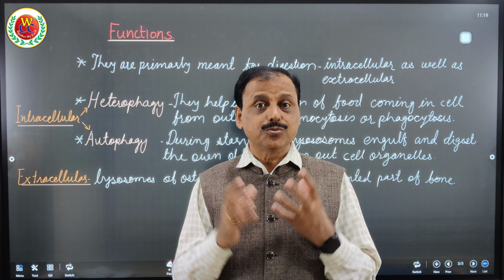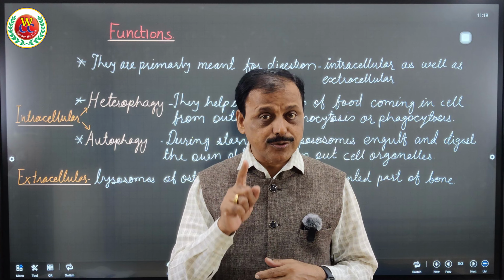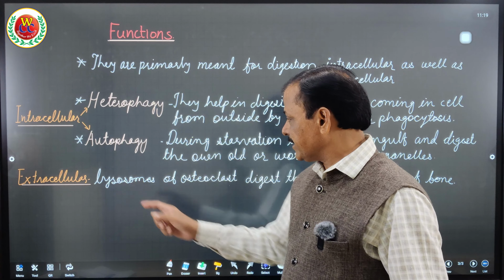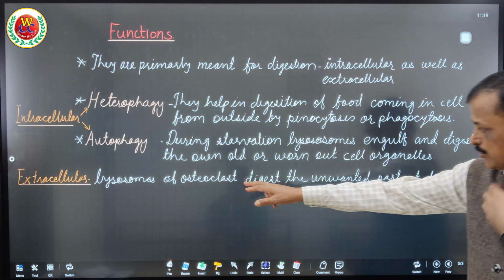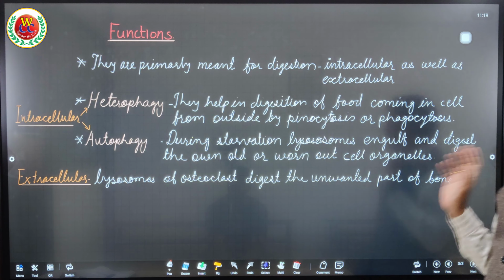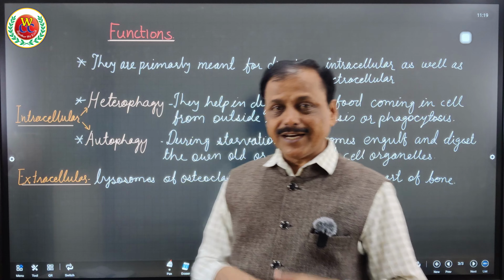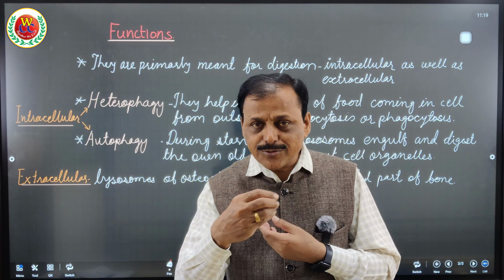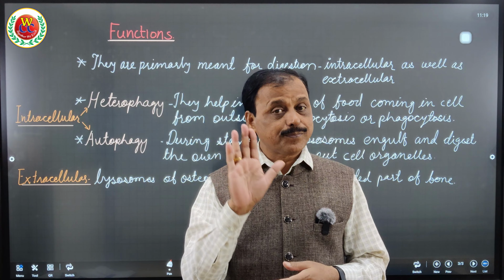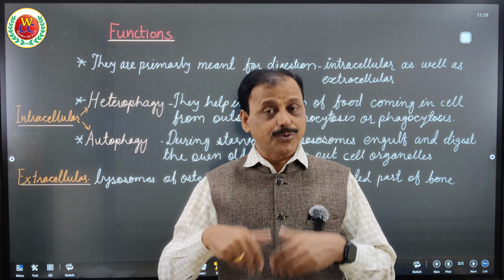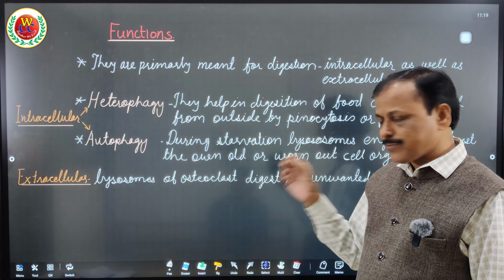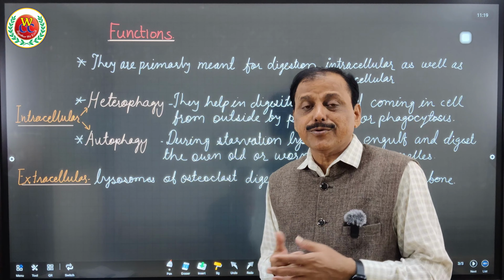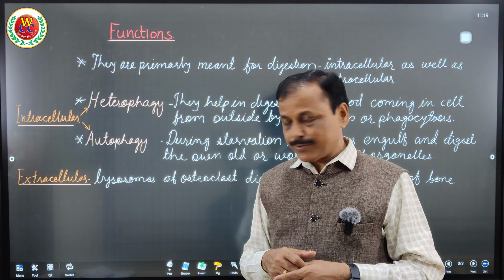The lysosome of osteoclast digests the unwanted part of the bone, meaning the extra growth of the bone is prevented by this lysosome. This is very important in our body, otherwise there would have been abnormal growth of the bone.